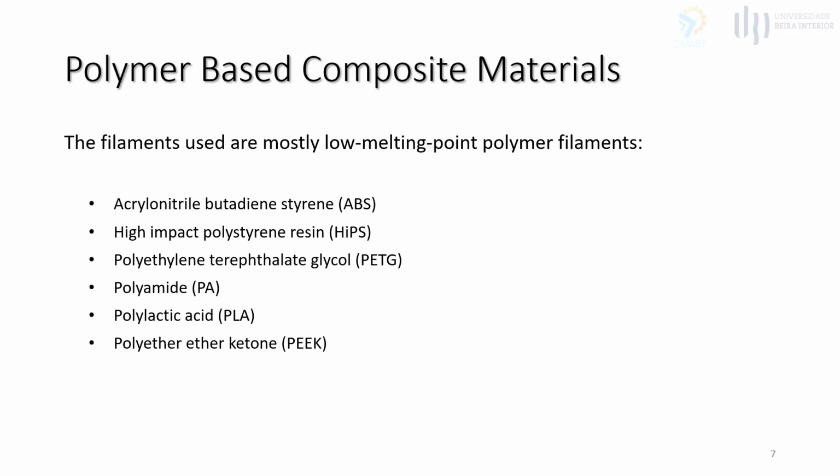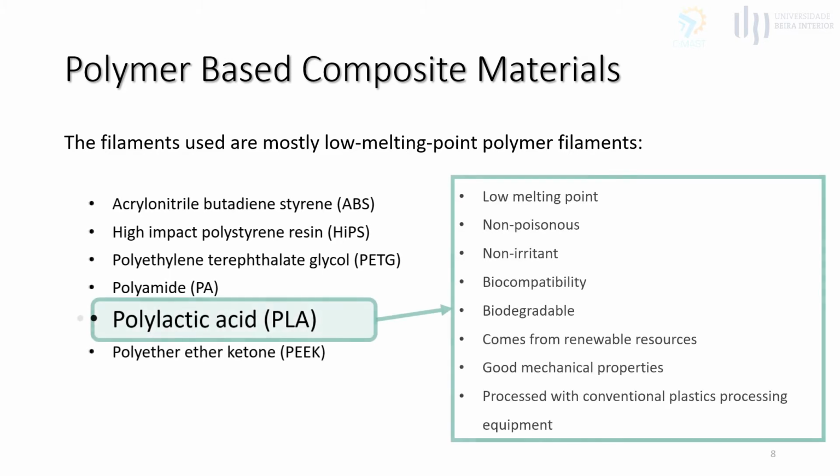The filaments used are mostly made of low melting point polymers. However, the most widely studied materials for FDM are ABS and PLA. Polylactic acid is a biodegradable polymer produced from a renewable bulk material, starch. Although PLA has lower performance than ABS, it is easier to print and requires less handling and storage care. It has a lower melting point compared with ABS, and it's non-poisonous and biocompatible.